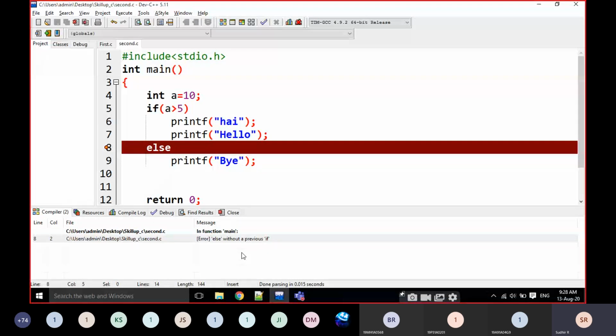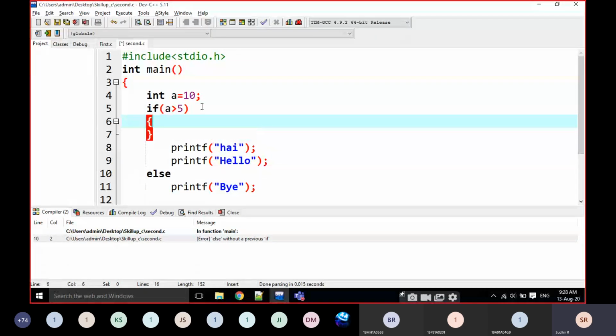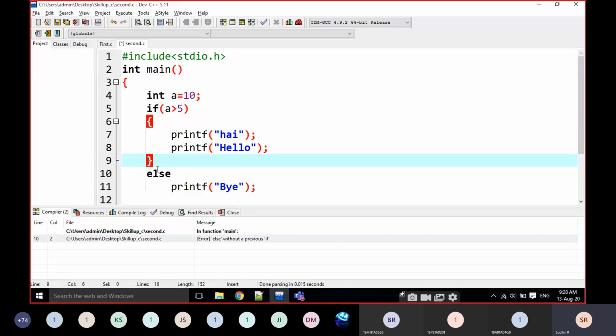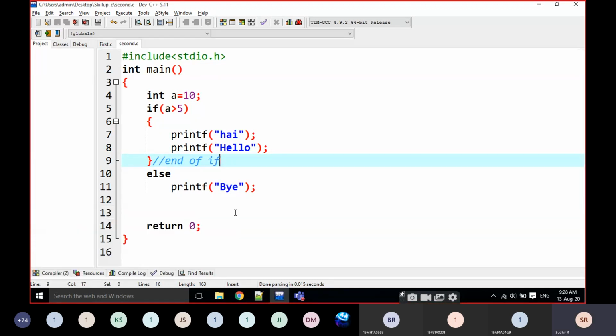Is it understood or not? If you want to write multiple statements, you have to write a block every time. At the end of if, the next line will immediately be else or else if. We cannot write else separately. There is no if, so there is no else. Okay, is it clear? Now what is the output?